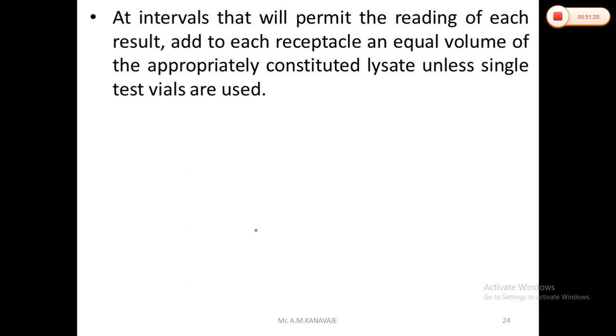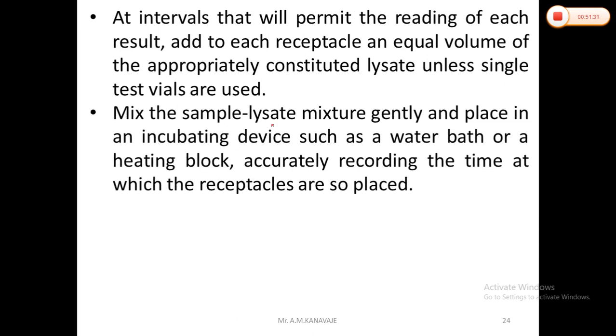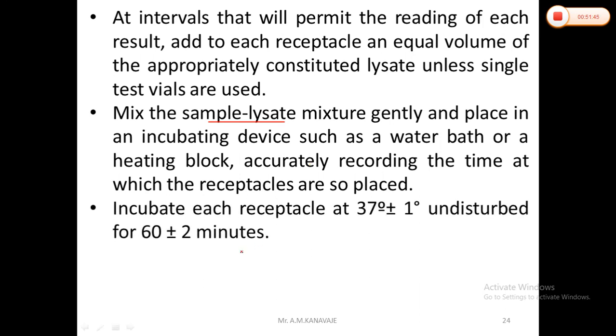You have to add to each receptacle an equal volume of appropriate concentrated lysate, unless single test vials are used. Then you have to mix the sample and lysate mixtures gently and place them in an incubating device like a water bath or a heating block, and we record the time at which the receptacles are so placed. Then you have to incubate at 37 degrees Celsius for 60 to 62 minutes.